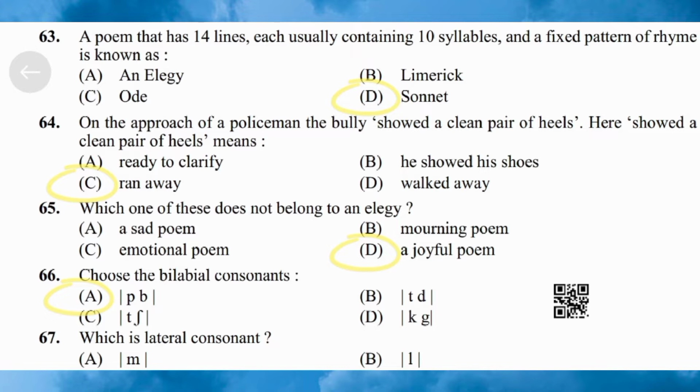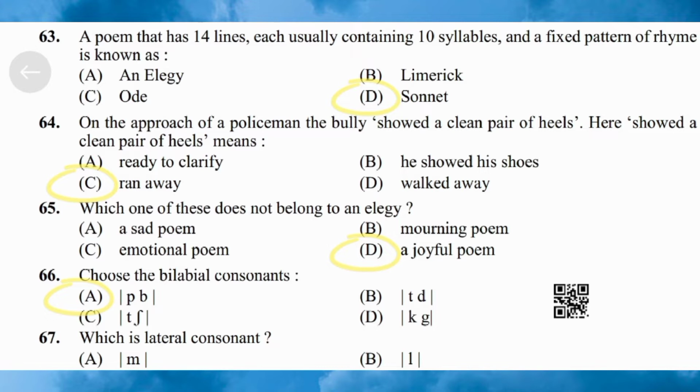Next question 64. On the approach of the policeman, the bully showed a clean pair of heels. Here showed a clean pair of heels means option A ready to clarify, option B he showed his shoes, option C ran away, option D walked away. Here the correct answer is ran away.